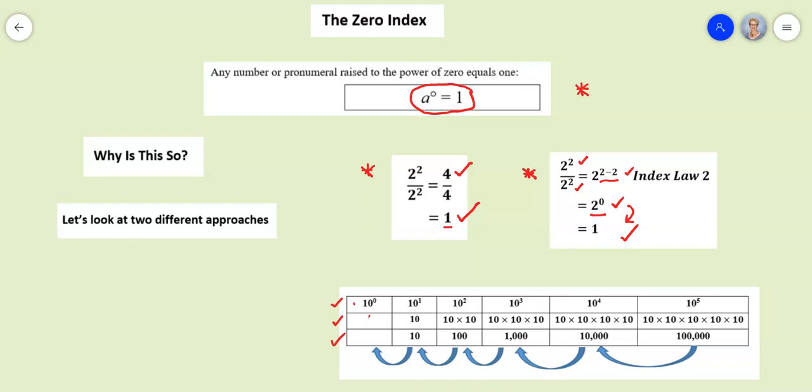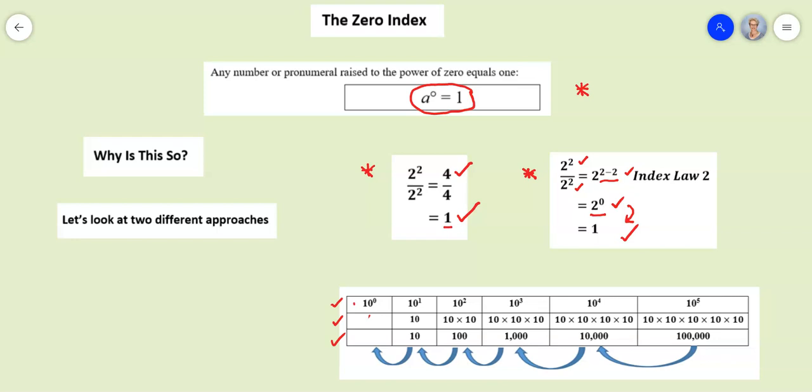Now we're going to look at mainly here the top row and the third row. If I work backwards from 10 to the power of 5 to 10 to the power of 4, 10 to the power of 3, 10 to the power of 2, 10 to the power of 1, 10 to the power of 0, we can see that each index number is going down by 1.